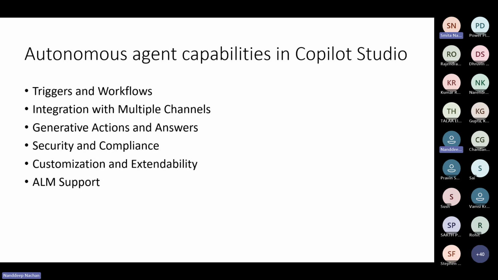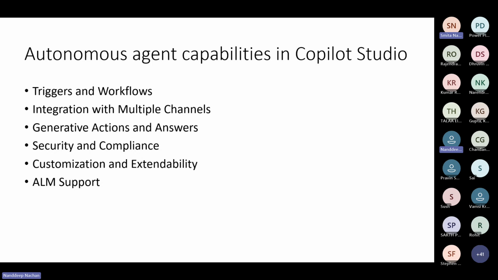They automate the workflows by acting based on the predefined rules, AI logic, or generative actions. Then the integration with the multiple channels. So these agents work across the platform like Microsoft Teams, Dynamics 365, WhatsApp, Slack, and other supported channels, ensuring the seamless communication and execution. When it comes to the generative actions and answers, so the agents can perform complex actions using the AI generated inputs and outputs.